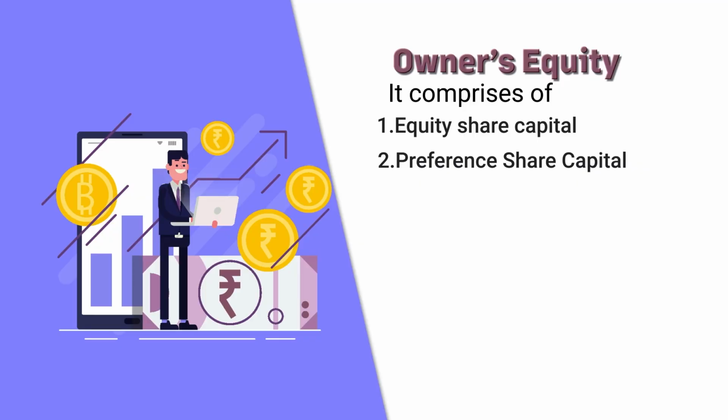Preference shares can be of different types. These may be redeemable versus not redeemable. Redeemable means a kind of preference share which has a fixed maturity, at the end of which money, that is capital or contributed money, is returned back to the shareholder. Whereas non-redeemable shares are the ones which do not have any kind of maturity. The money is not returned to the company during the lifetime of the company. Money will be returned only if the company is closed down.